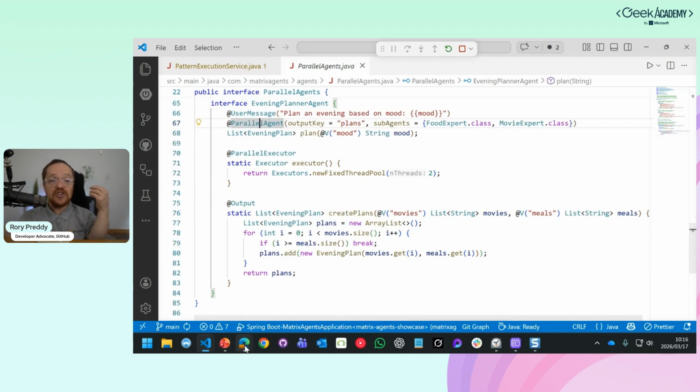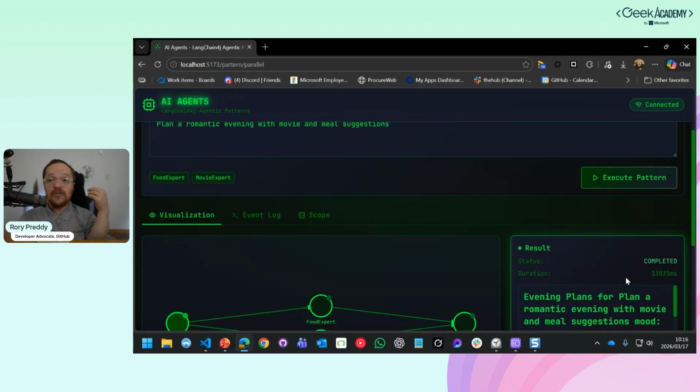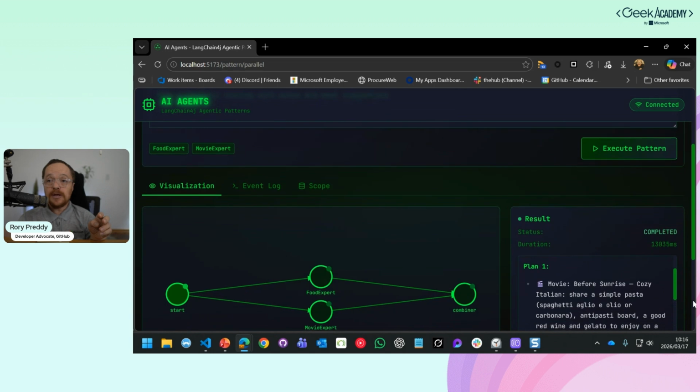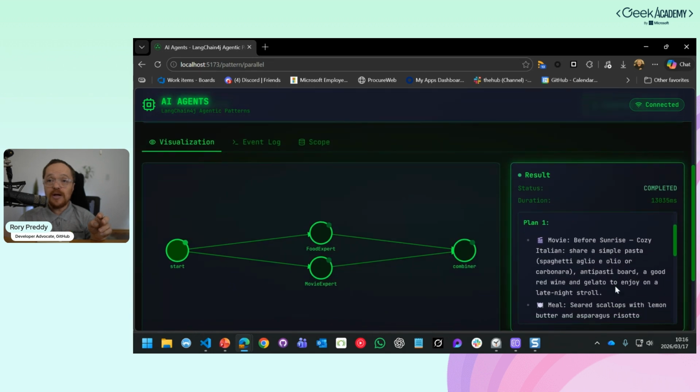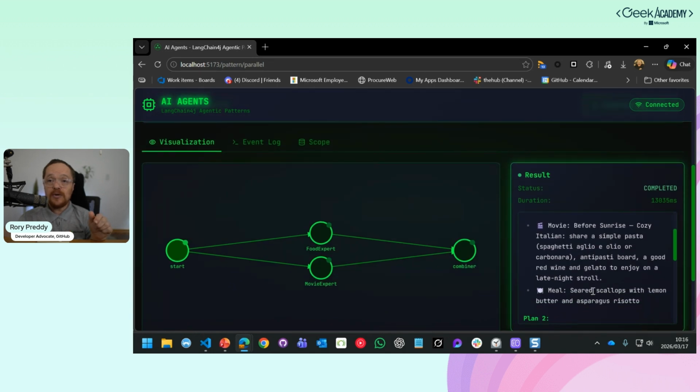The plans are really just a randomized version of a meal and also movies though. So that actually is incredibly quick, and you can see here, 13 seconds. And here's the evening plans. Let's go a little bit down there. The movie, Before Sunrise, cozy Italian, and then the meal, seared scallops with lemon butter and asparagus risotto. I would have chosen pizza.